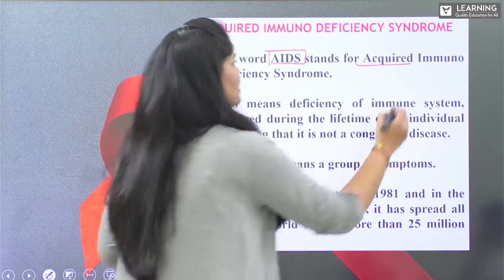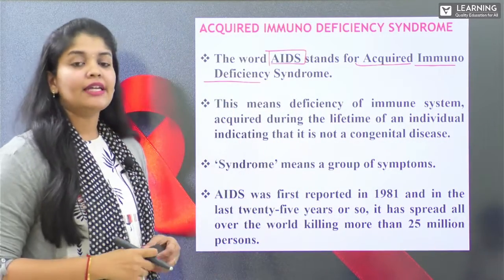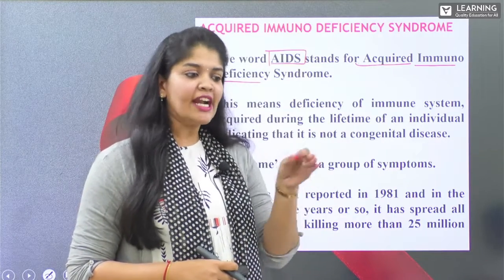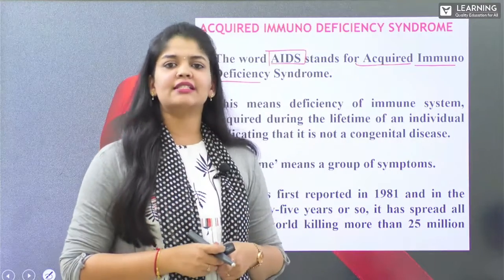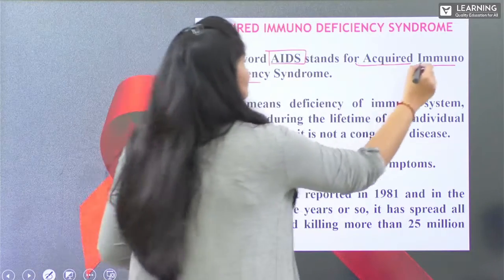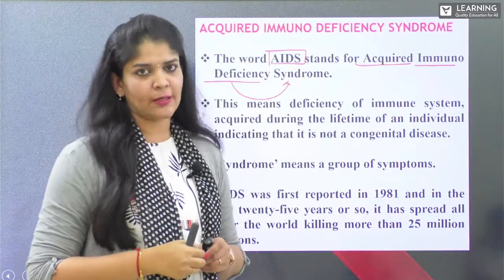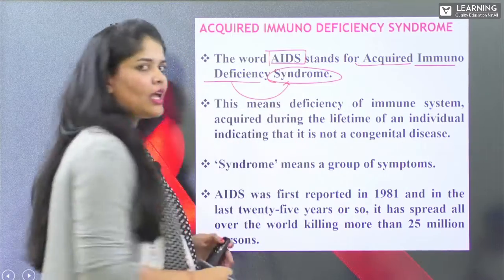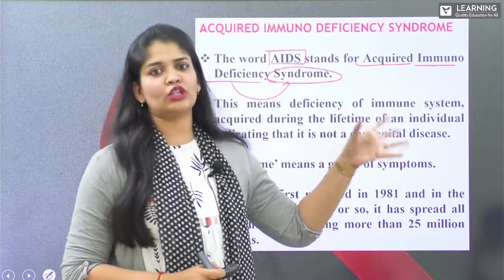And once it is acquired, it is going to show its effect on the immune system. It is weakening the strength of the immune system. That is what we are calling an immunodeficiency. It is causing the deficiency in the strength of the immune system, which works against each and every infection and protects your health. Because of this immune deficiency, it is going to lead to a group of symptoms, and that group of symptoms is what we call a syndrome. Deficiency means it is weakening the strength of the immune system.